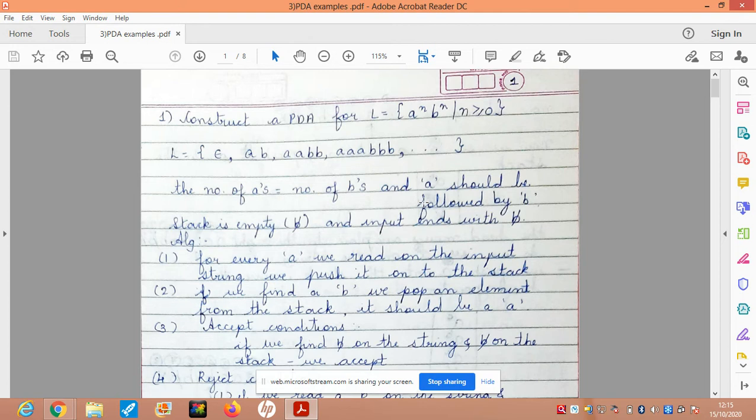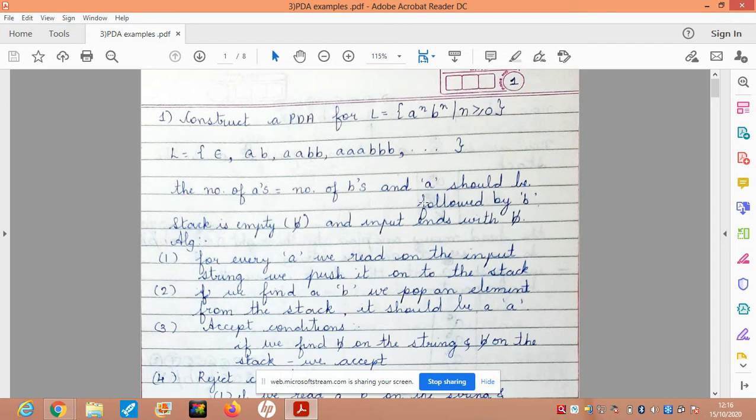So we should have a PDA that accepts this particular language, which has strings where the number of a's is equal to the number of b's, and b's should not be followed by a. The initial condition would be that the string we want to accept or reject is present on the tape, and the pointer would be pointing to the first symbol on the tape. And my stack would be empty, so it would only contain blank characters.